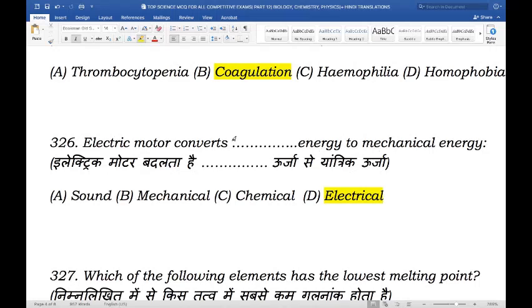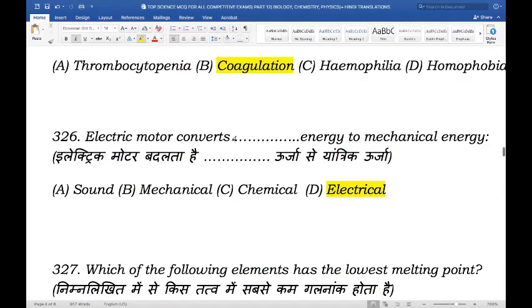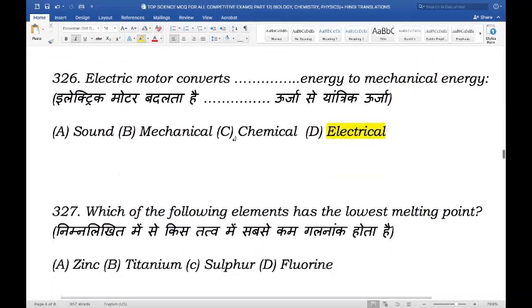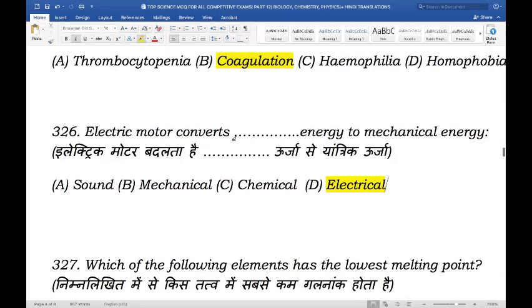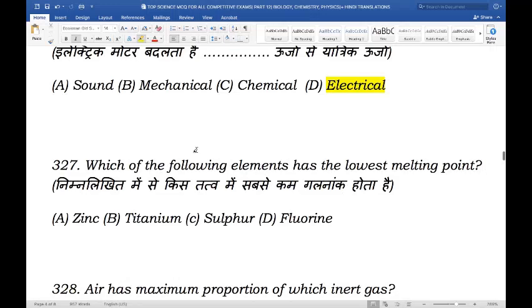Now remember, a generator converts mechanical energy into electrical energy, whereas a motor converts electrical energy to mechanical energy. And this is all due to electromagnetic induction. So that is a very important differentiation to remember between electric motor and a generator.